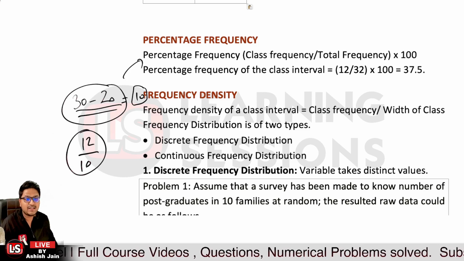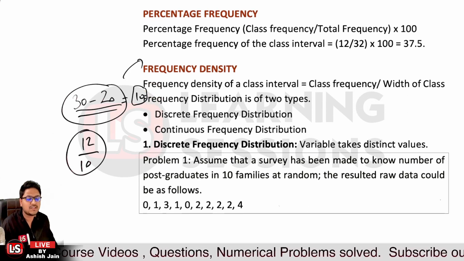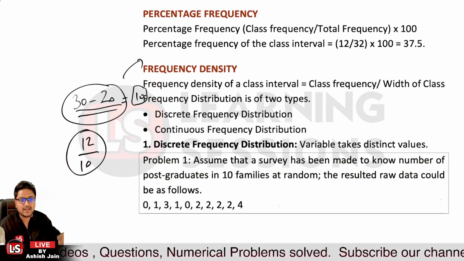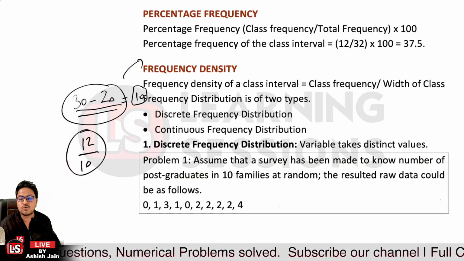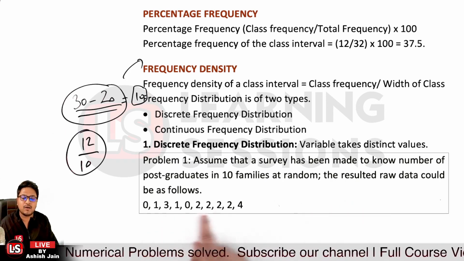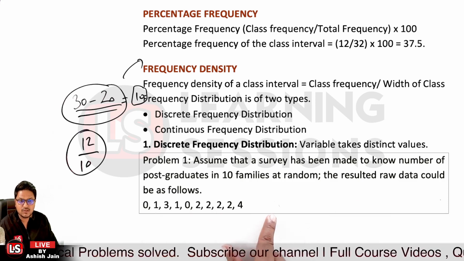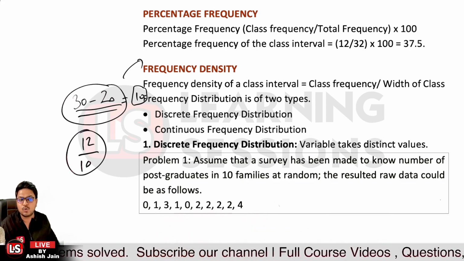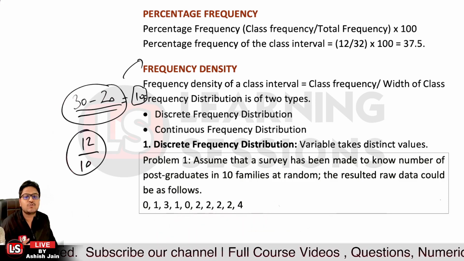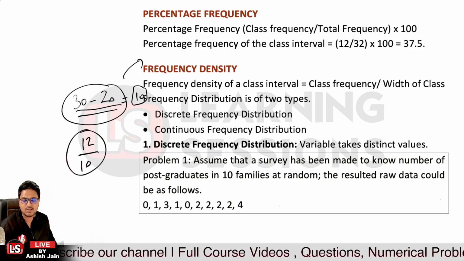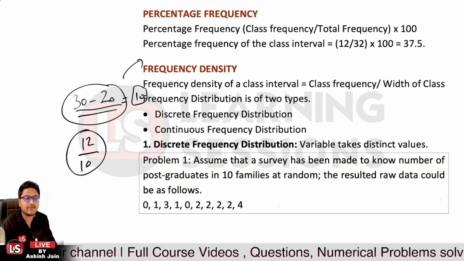Like I told you, in the case of discrete frequency, you have distinct values. Say we are conducting a survey to find the number of postgraduates in 10 families: 0, 1, 3, 1, 0, 2, 2, 2 and 4. This is discrete frequency because there are distinct values.